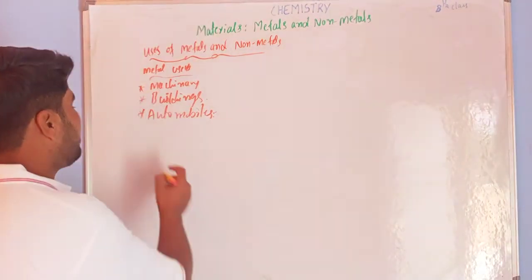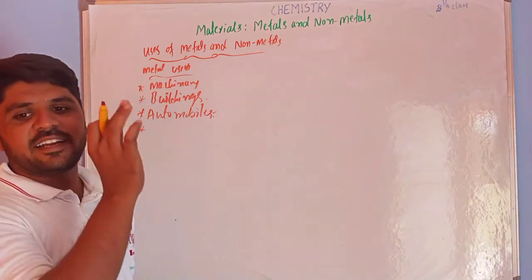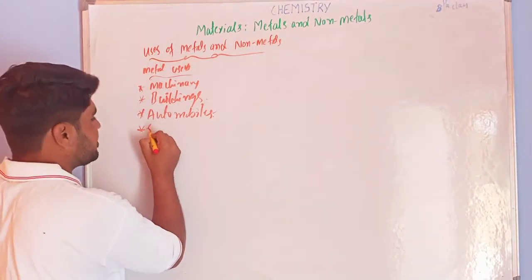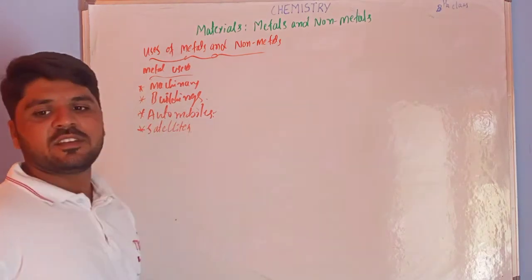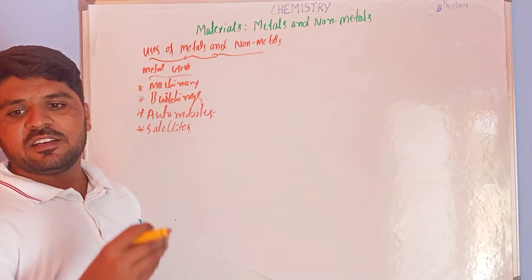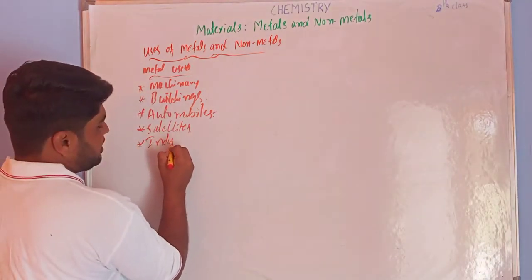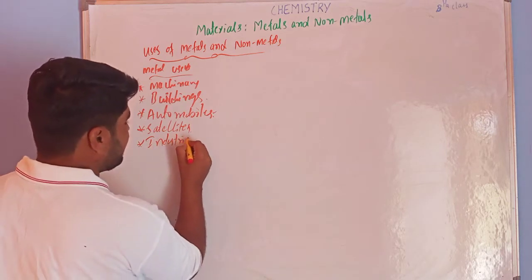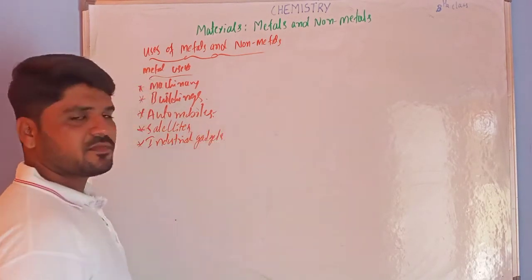And the next, these metals are used in satellites also. Next, industrial gadgets.